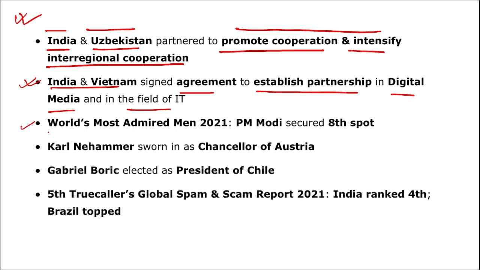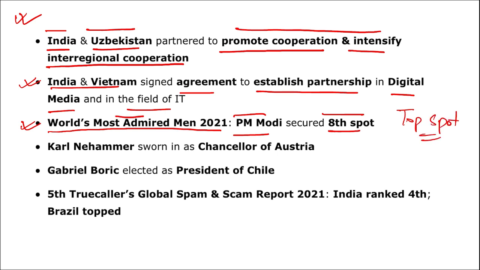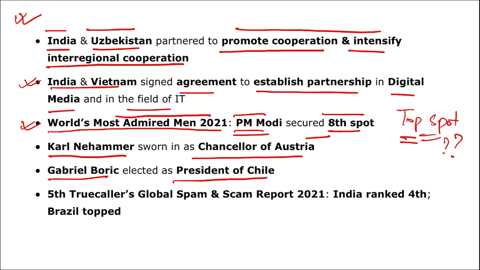Next, world's most admired man of 2021. Prime Minister Narendra Modi secured the 8th spot in it. Can you tell me who secured the top spot in this, most admired man of 2021? Our beloved Prime Minister of India secured 8th position. Who secured the top spot? Tell me. Next, Karl Nehammer sworn in as the Chancellor of Austria. Gabriel Boric elected as the President of Chile.